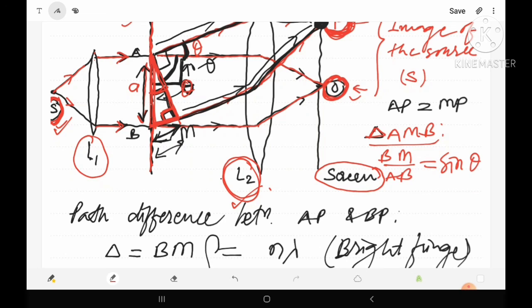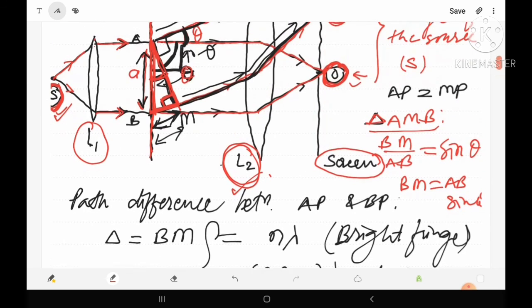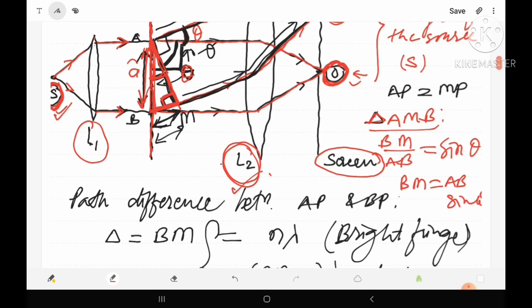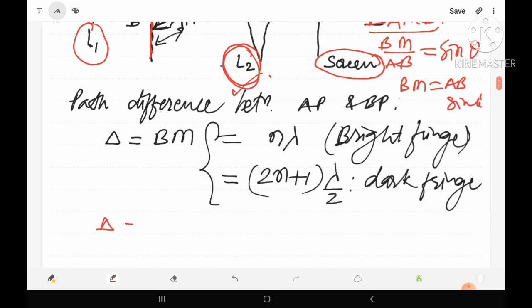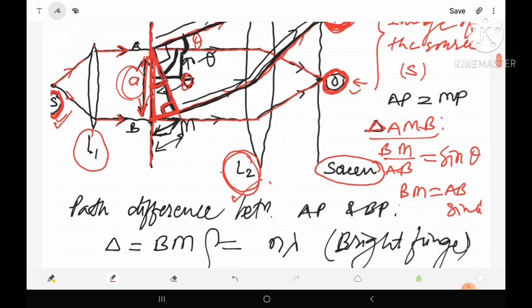So BM equals AB into sine theta, and AB means the width of the slit, that is considered as small a. So the path difference delta may be written as a sine theta. This is the path difference between the rays AP and BP.